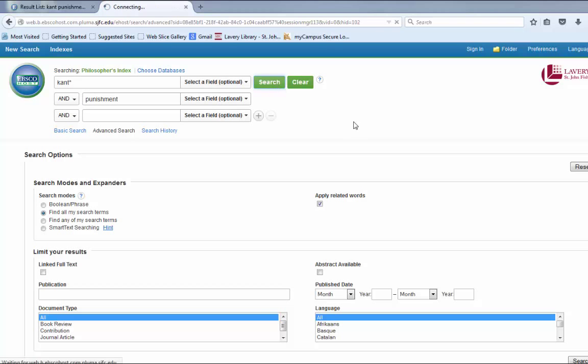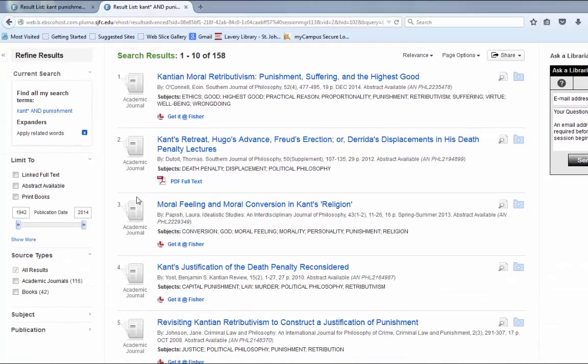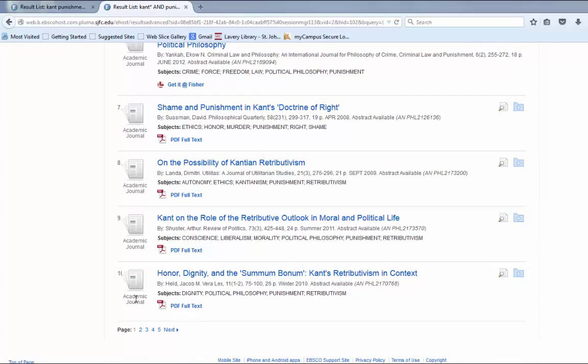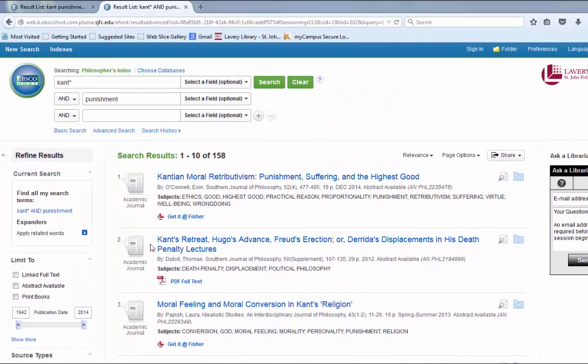Let's see what happens. I hit the search button, and now I've only gotten 158 results. And what's really great about Philosopher's Index, if you take a look at this list, everything on the list is academic journals. They're all scholarly resources that you would find here, so certainly more appropriate for a college level paper and the sorts of materials that you'd want to use for this class.